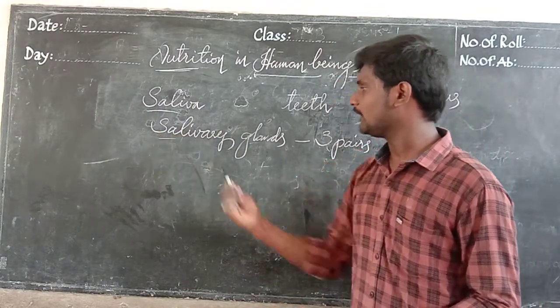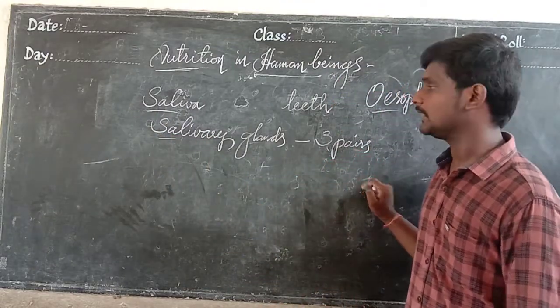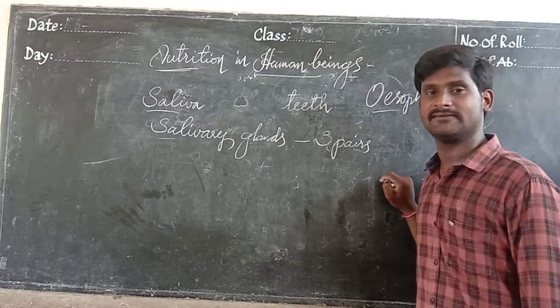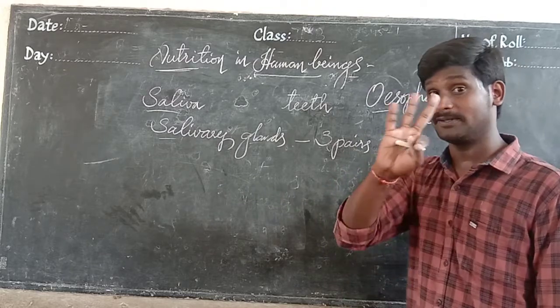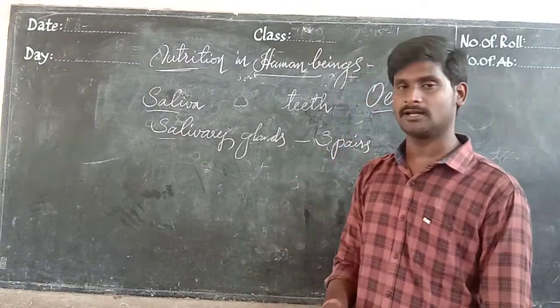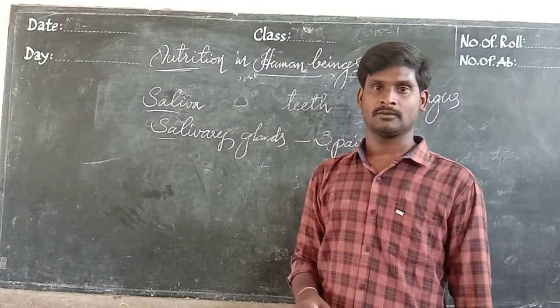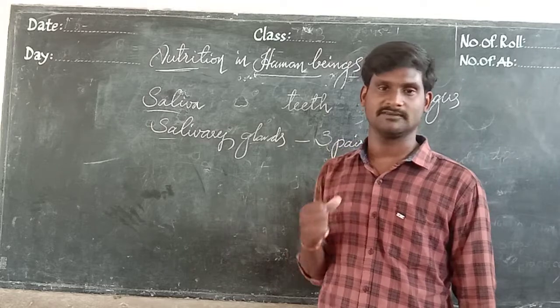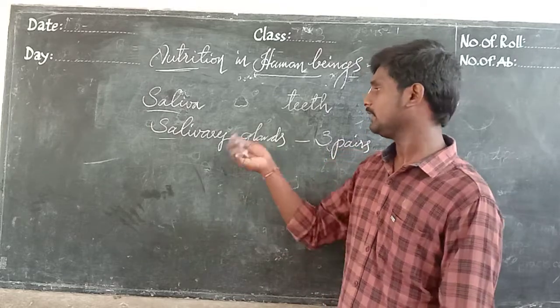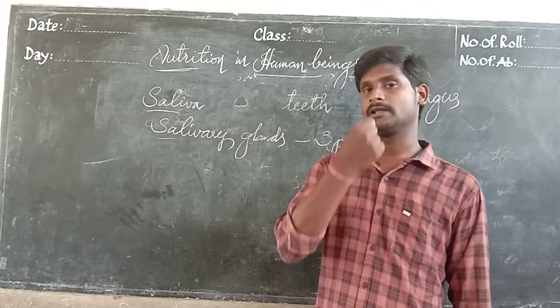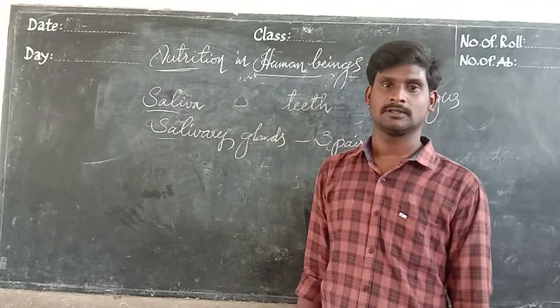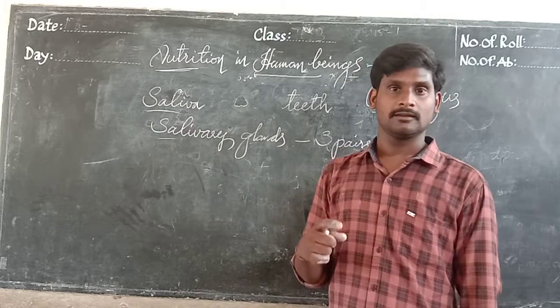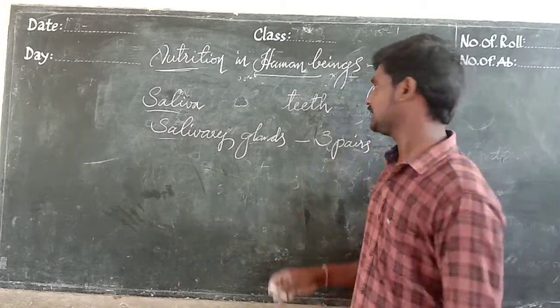Saliva is secreted from the 3 pairs of salivary glands in our mouth. Where are they? One pair is beside the jaws, in the place of the jaws. One pair is below the tongue. And one pair is located in the place of the palate.